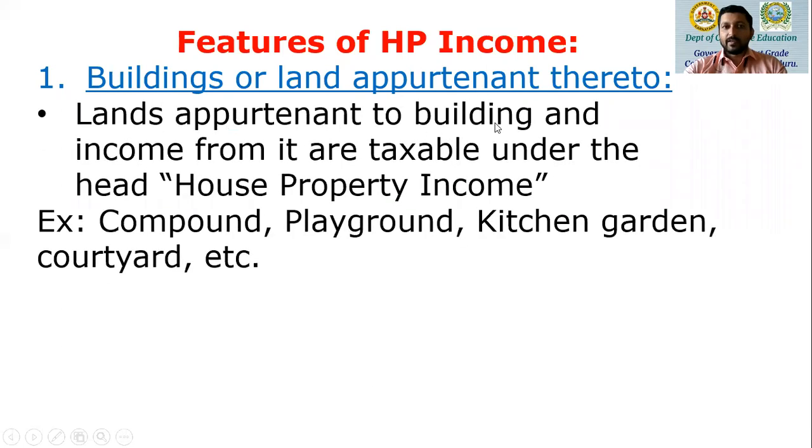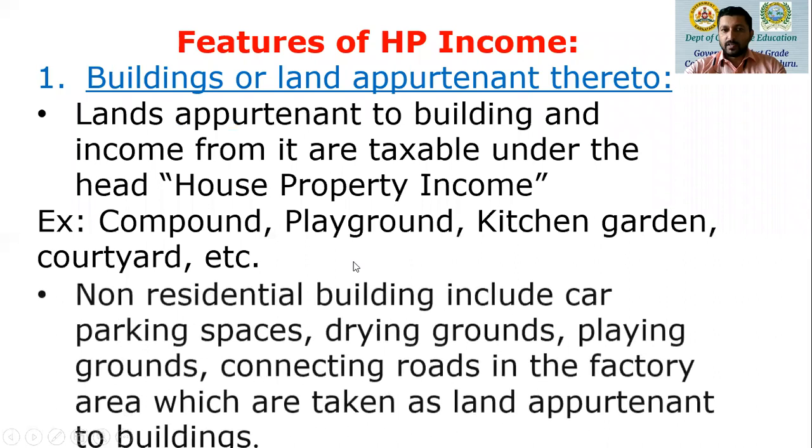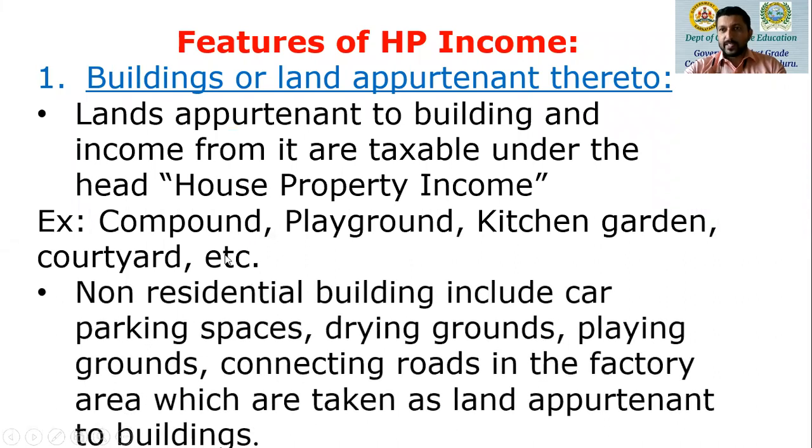Lands appurtenant to a building and income from it are taxable under house property income. Examples are compound, playground, kitchen garden, courtyard, etc. These are all land which are appurtenant, connected to, attached to the building.